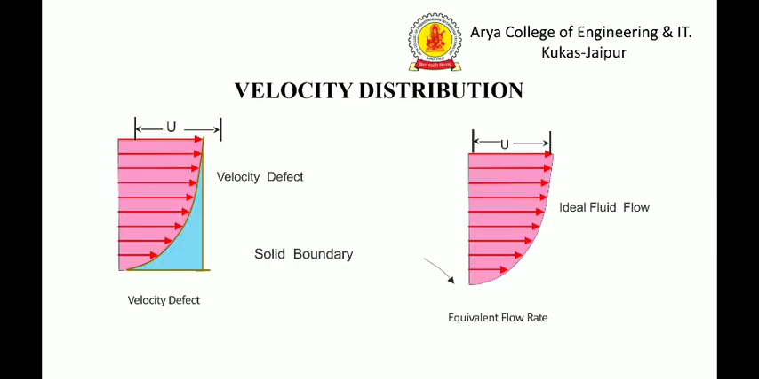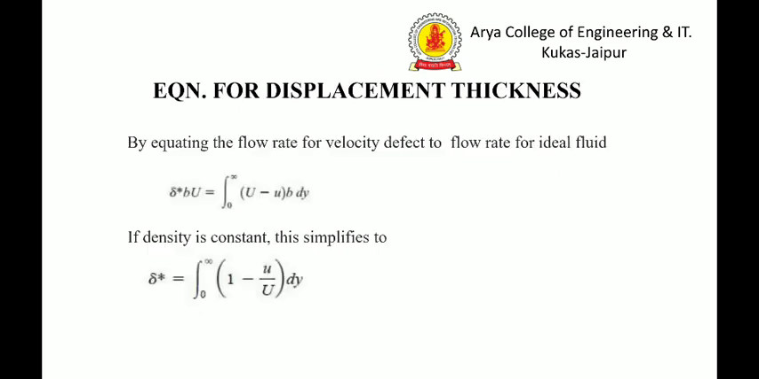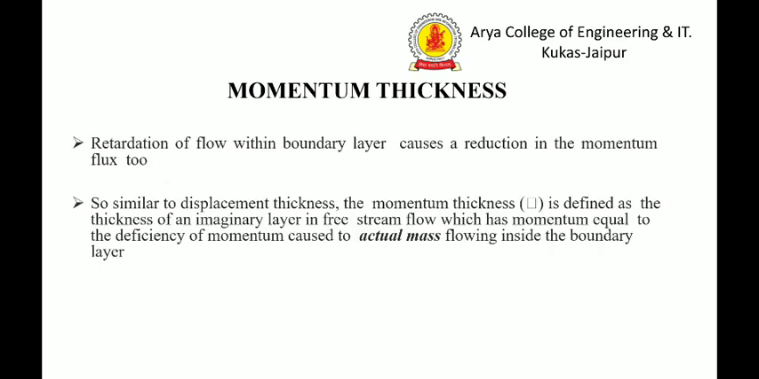In this diagram, we can easily see the velocity defect and the ideal fluid flow. So velocity defect and equivalent flow rate are shown by the left hand and right hand diagram respectively. Now in our equation, if density is constant, it simplifies to delta star equals integral from 0 to infinity of (1 minus u by capital U) dy.